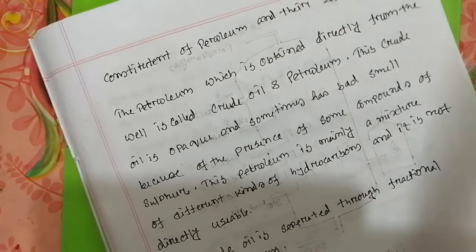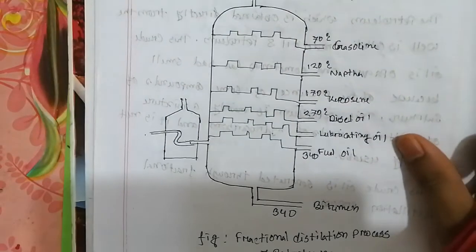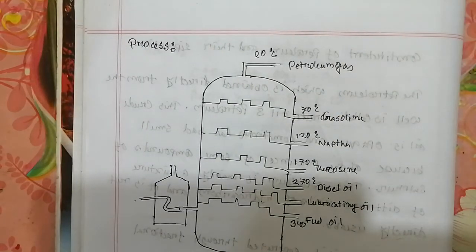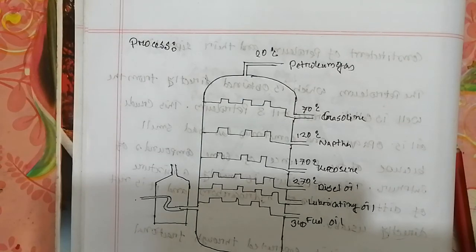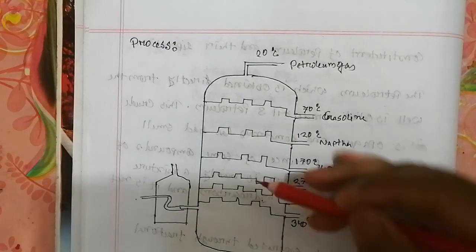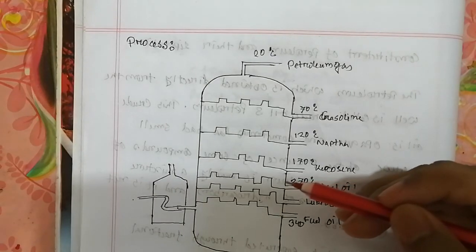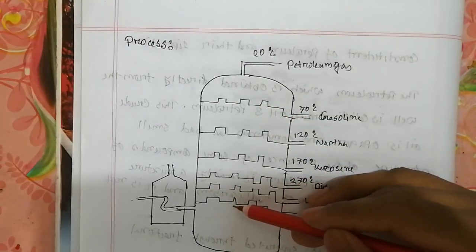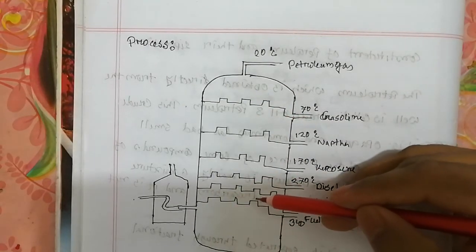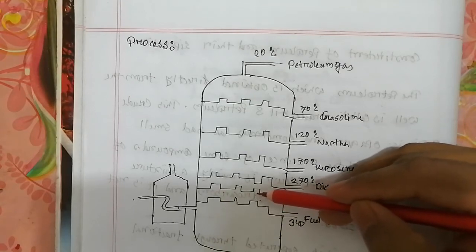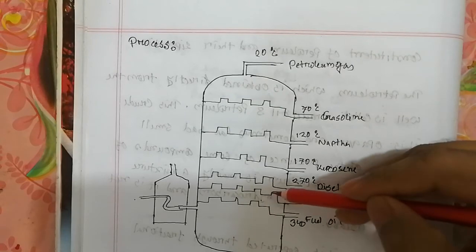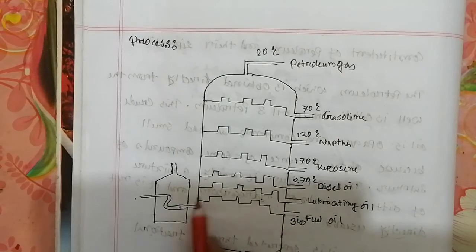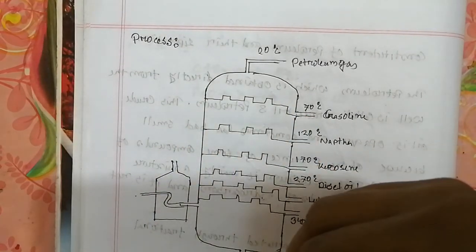The fractional distillation column, we draw a picture of the fractional distillation column. Fractional distillation is also a kind of distillation which contains many long columns for condensation and vaporization. Here these are the columns. Again, these columns are divided into different parts. The lower part has the highest temperature, and the higher the part, the lower the temperature. That means here the temperature is higher and here the temperature is lower.